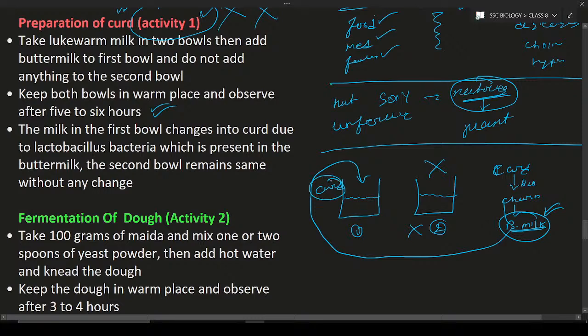So lactobacillus bacteria is present, and this lactobacillus bacteria converts milk into curd. In the second bowl you have not seen any formation of curd, because you have not added any buttermilk. So no bacteria, no conversion of milk to curd.